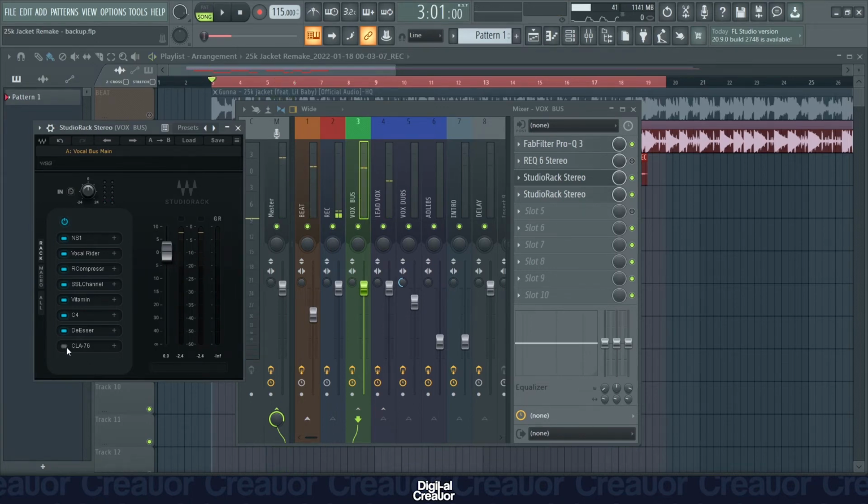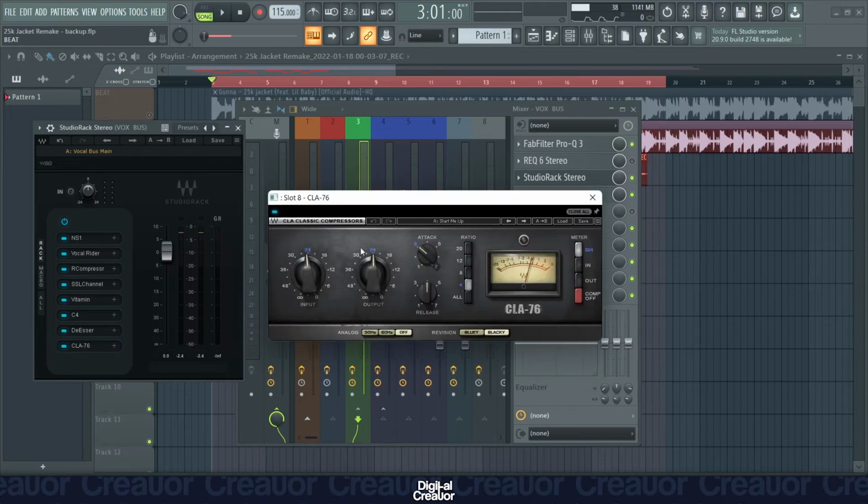Lastly, for this studio rack is this CLA 76 plugin. It's a compressor, and I just use it to glue everything I've done so far. So it just holds the vocals together, all the effects together. And these are my settings for that, and this is what it sounds like.